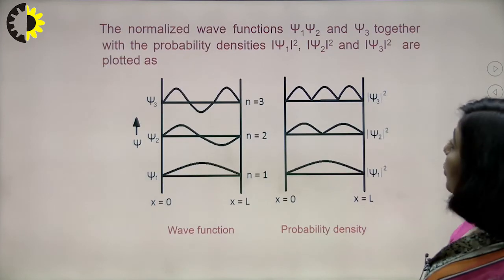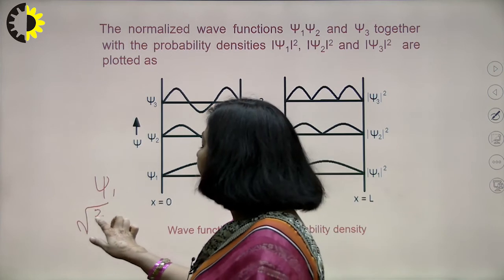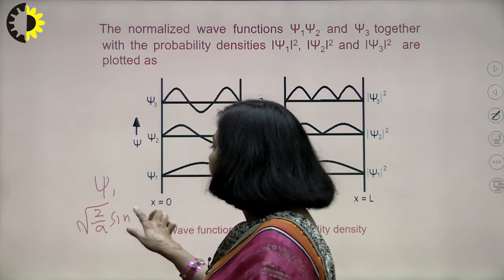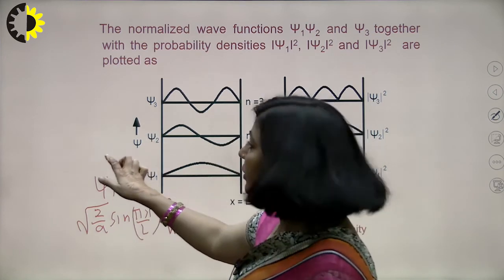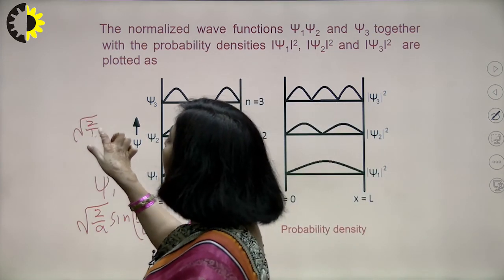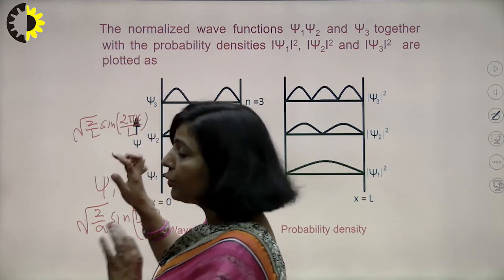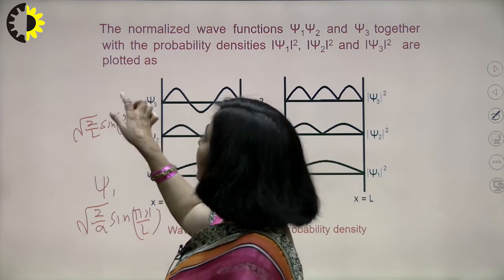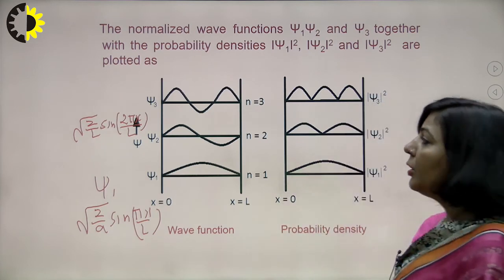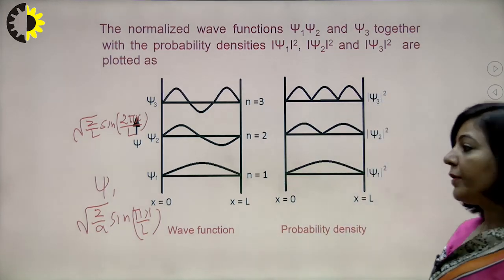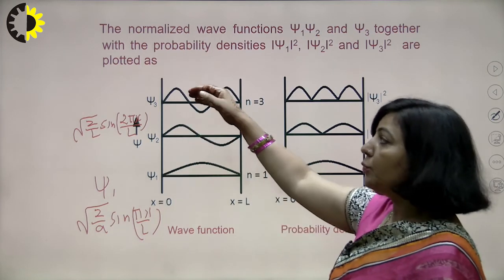So you have eigenfunction psi 1, which is root 2 by L sine pi x upon L. This is your first eigenfunction. This is your second eigenfunction, which will be root 2 by L sine 2 pi x upon L, because n is going to take different values. This is your third wave function, which will be root 2 by L sine 3 pi x upon L, and so on. So here you can see a plot, a graph for psi 1, for psi 2 and psi 3.